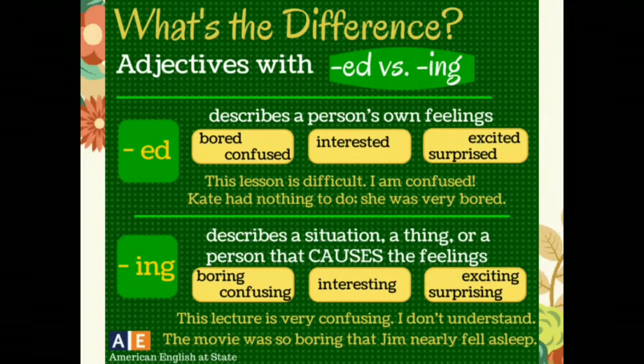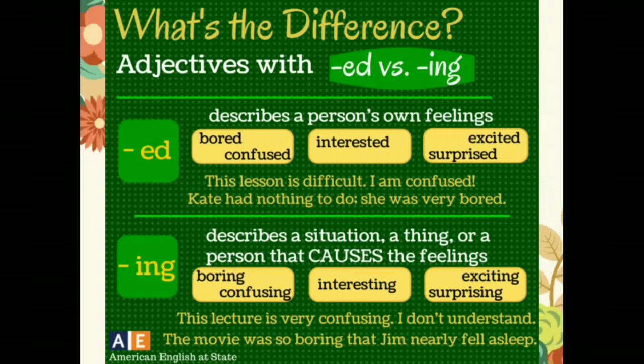An adjective with -ed describes a person's own feelings. Examples of words: bored, confused, interested, excited, surprised. Examples of sentences: this lesson is difficult, I am confused. Kat had nothing to do. She was very bored.